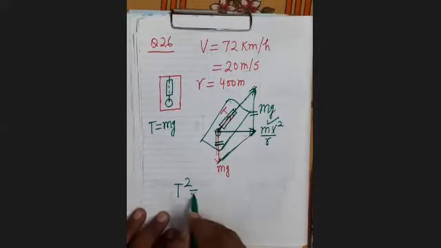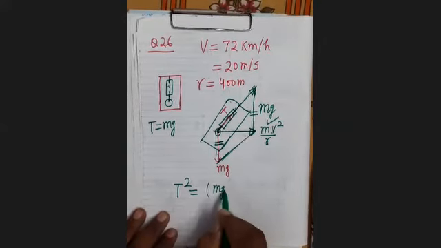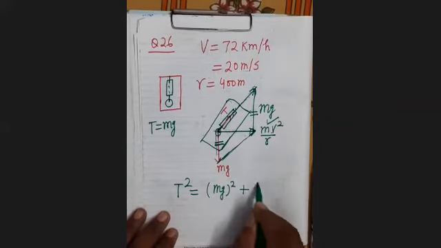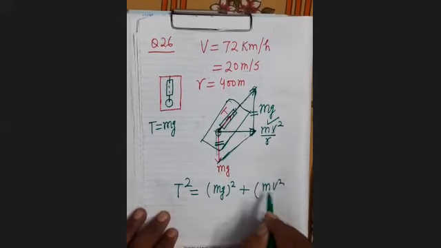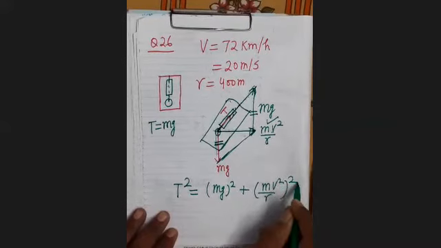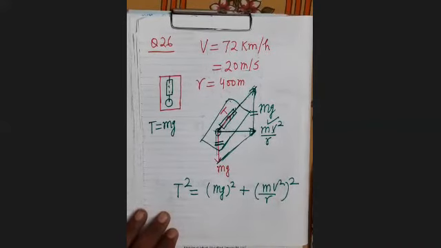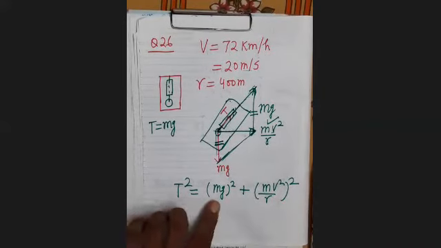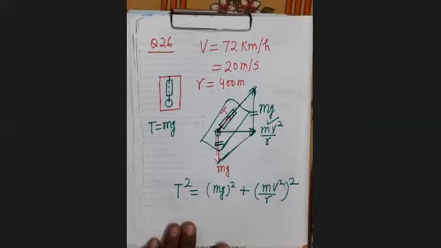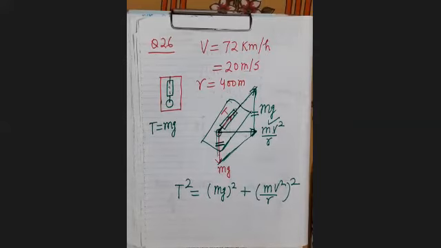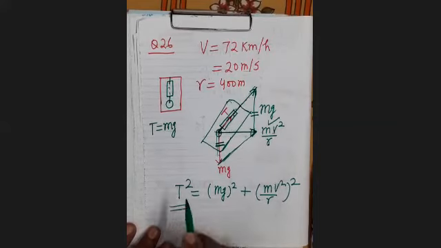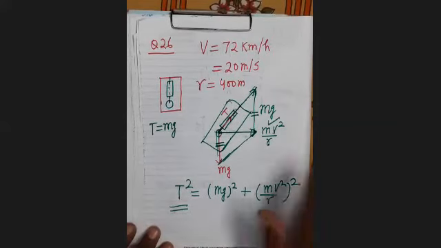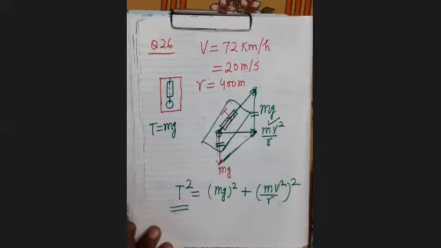T square will be equal to (mg) whole square plus (mv square upon r) whole square. It is clear. Now you substitute in this and find the value of T. That will be the reading of the spring balance.